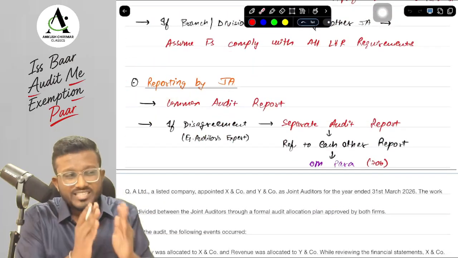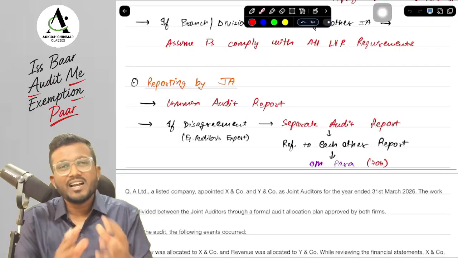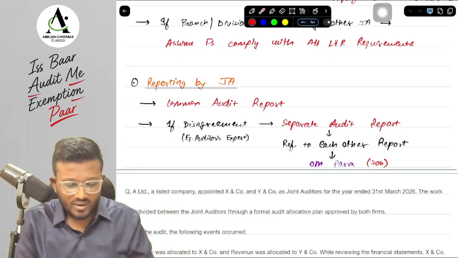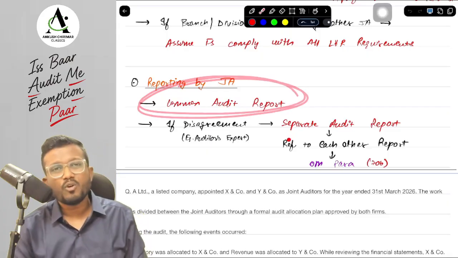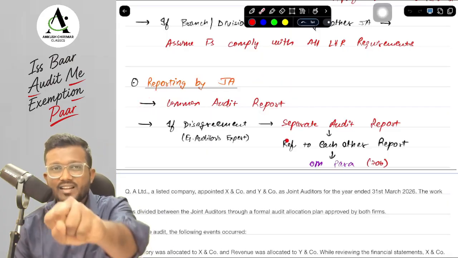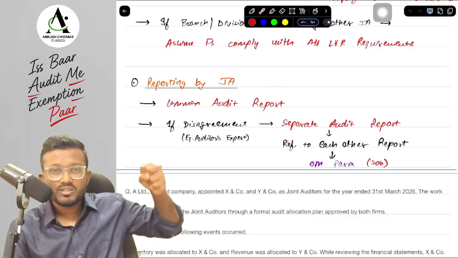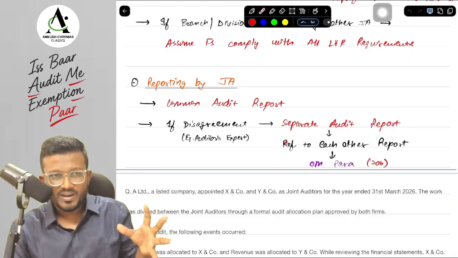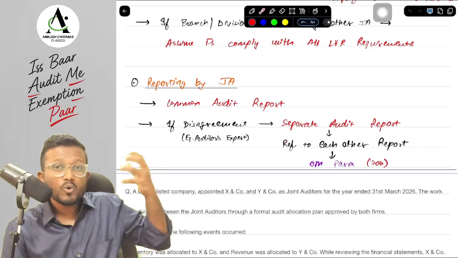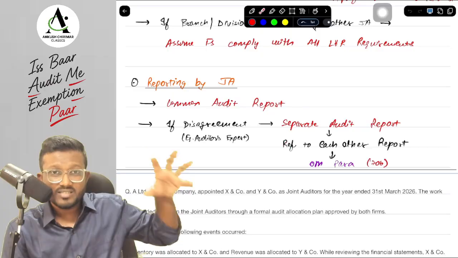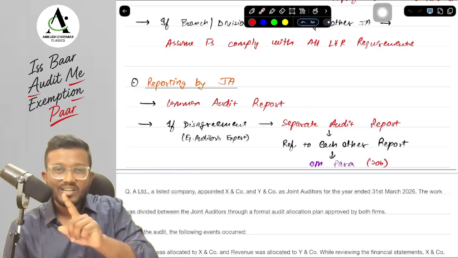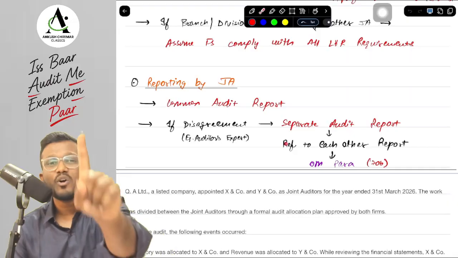Last is reporting by joint auditors. Do I have to issue a separate individual audit report? No sir, that will create a lot of mess. So joint auditors can issue a common audit report. But sir, what if I am AN company and I think that there is a modified opinion that should come, and BN company and CN company both think that there should be an unmodified opinion? Should I go by majority, since they are 2 and I am 1? No, they are saying no, you are a CA, so you can give your individual opinion.